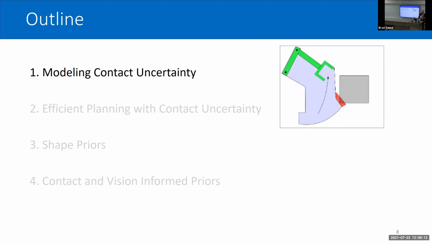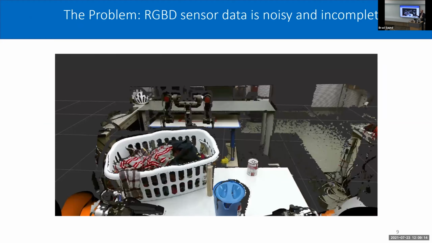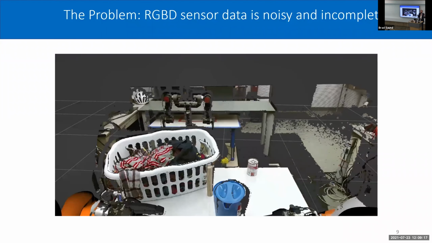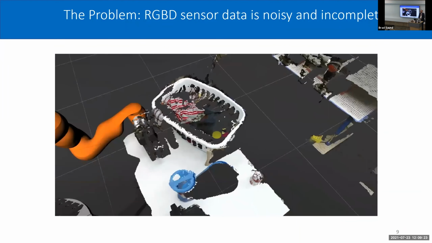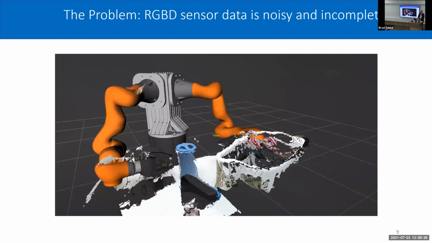To motivate this, why do we even need to worry about contact in the first place when we have cameras? We have pretty good, rich data about the world, and this looks pretty good. But let's look at it from a different angle. You can see there are several problems. One is that we have some points that are just kind of made up, but we also have large occluded regions. If we look at the picture, it's not completing the picture. Then also, if we look at the robot, the voxels of the robot are not quite aligned to where the robot thinks it is, so there's some calibration error. All these small errors will add up, and it means there's a good chance we'll end up contacting something when we try to interact with the world.